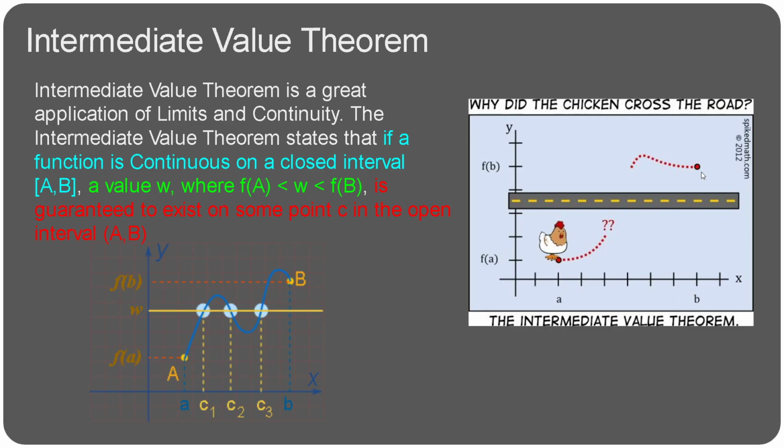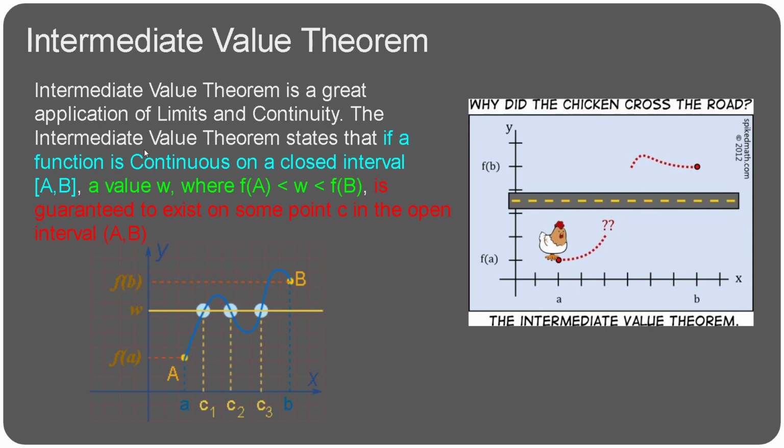If the chicken is trying to get to the other side, we can assume that its path is going to be continuous, right? We're not going to say that the chicken is going to disappear from existence and then just teleport to the other side of the road. The chicken is going to walk across that road or fly.